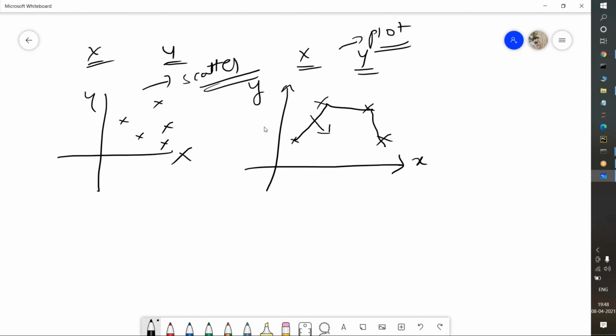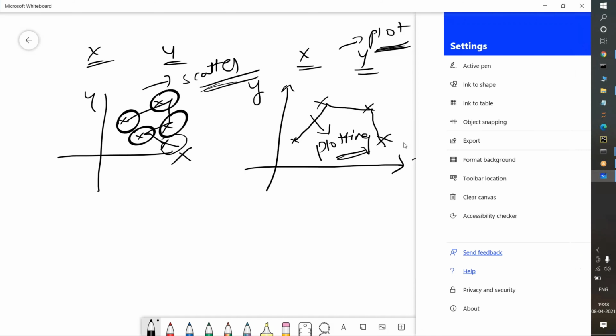This connecting is known as plotting. Here only star symbols will be there, but if I pass a keyword known as plot, it will connect each and every one like this. This is known as plotting. I will show you practically.